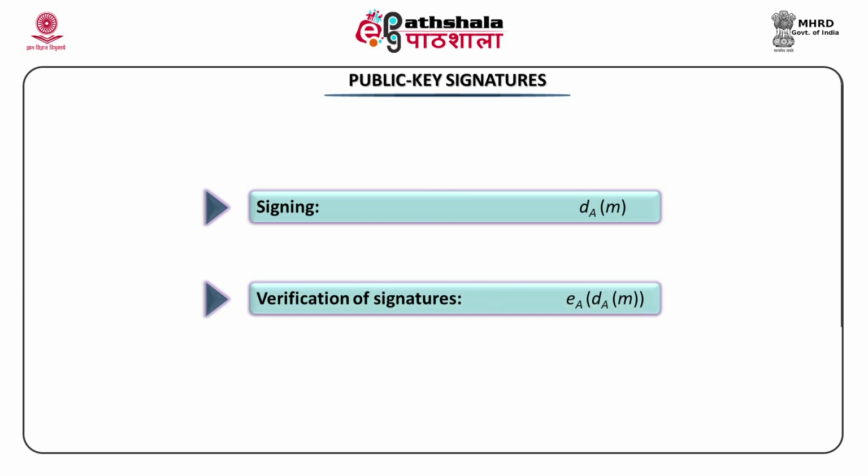Verification of the signature would be done by applying the public key E of A to the message encrypted with the private key, that is D of A and M.